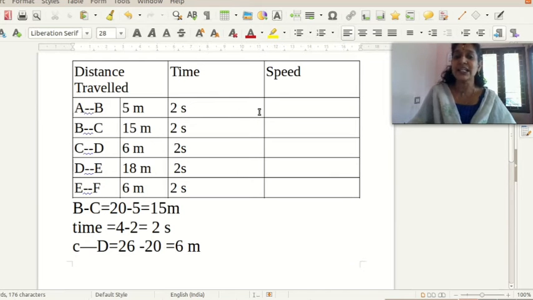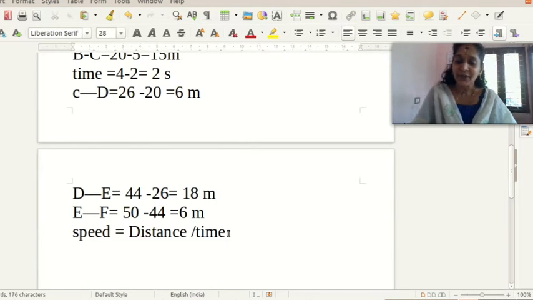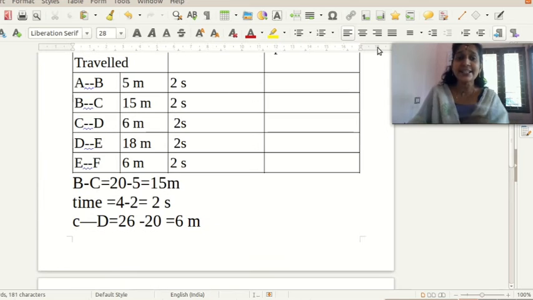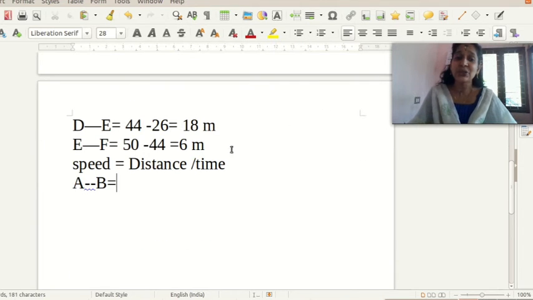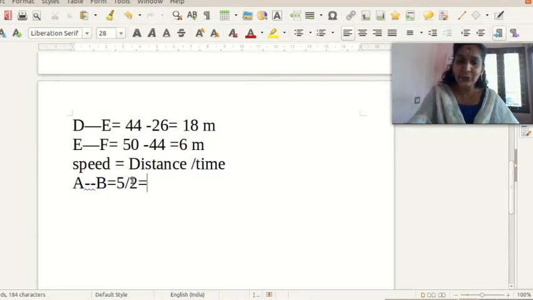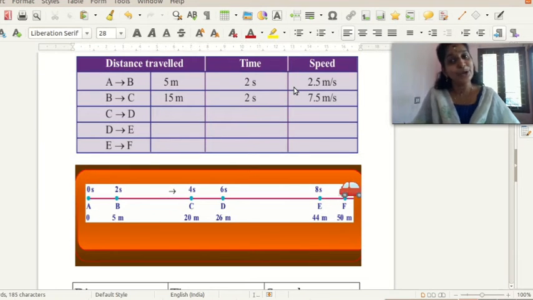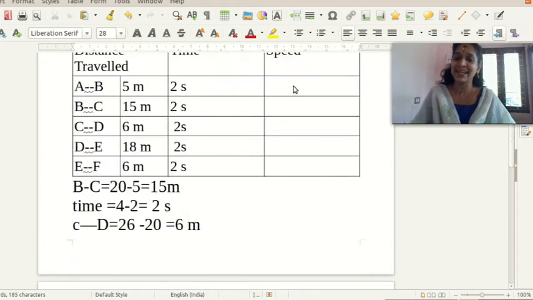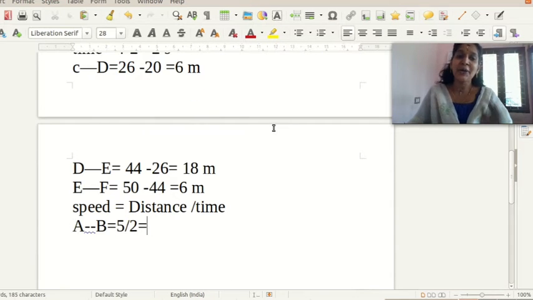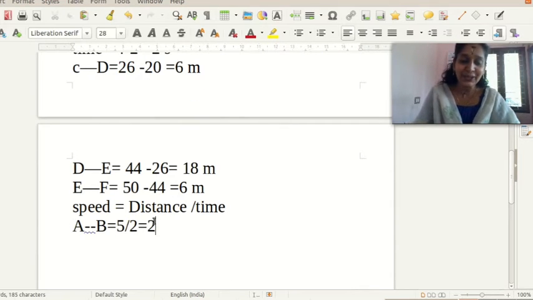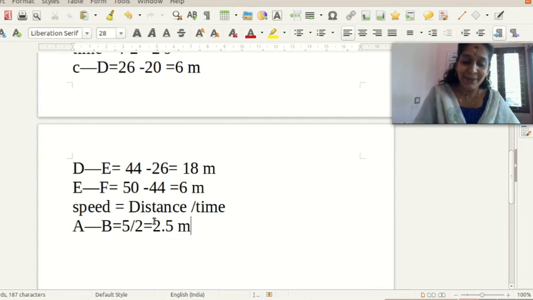From A to B, the speed of the car is equal to the distance covered, 5 meter, divided by 2 seconds. That is already given in your text. While dividing 5 by 2, we get 2.5 meter per second.